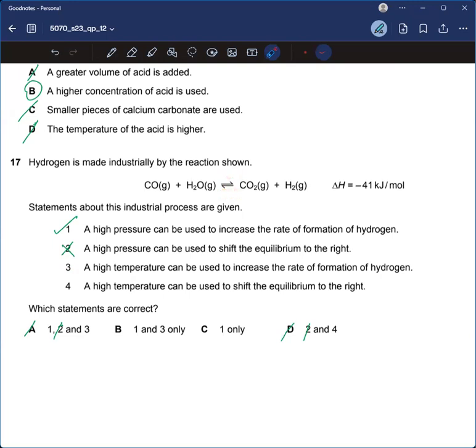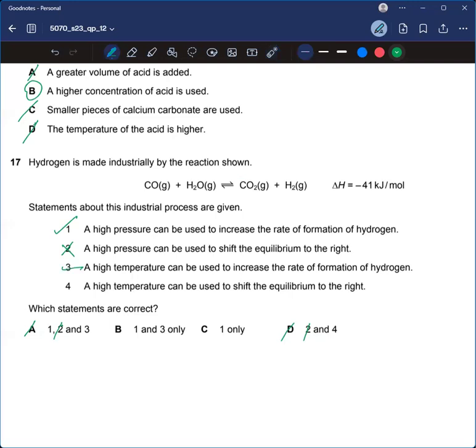A higher temperature can be used to increase the rate of formation of hydrogen, because the collisions would take place more frequently.